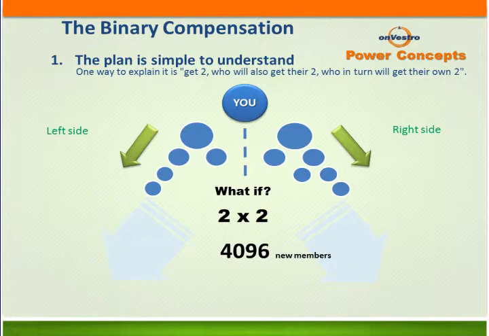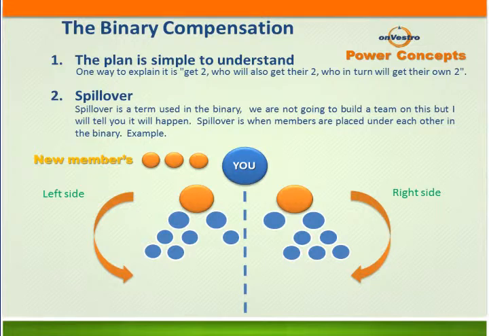Well, that's why we're building the compensation that we have, the binary compensation, which is absolutely huge. We took the best of the best from the compensations, and here you're starting to see that. The first part, very easy to understand. 2, go out and get 2, go out and get 2.